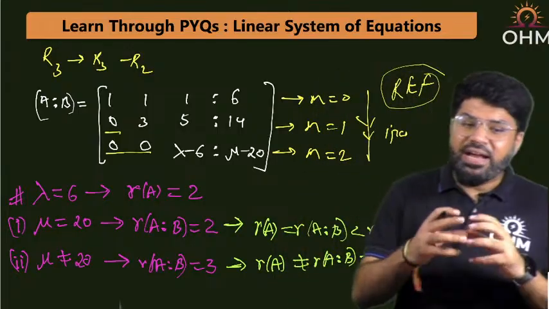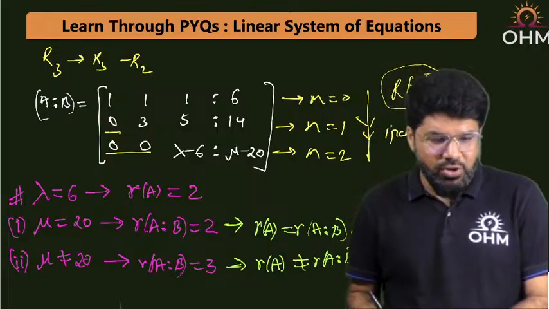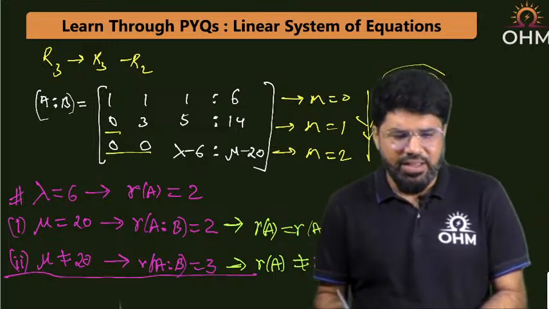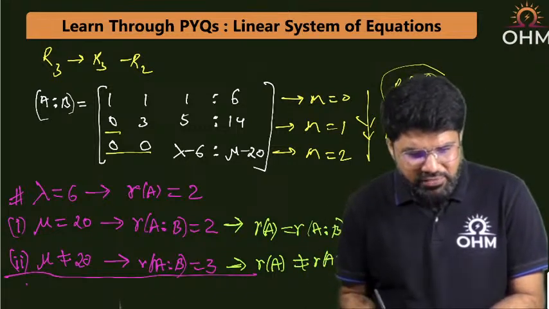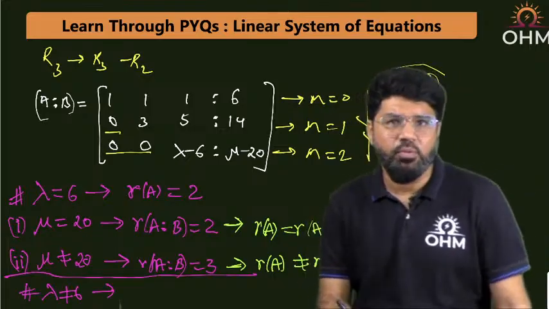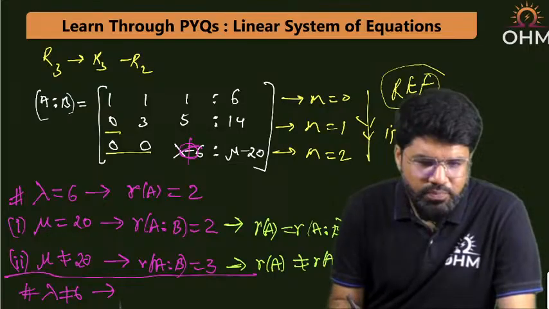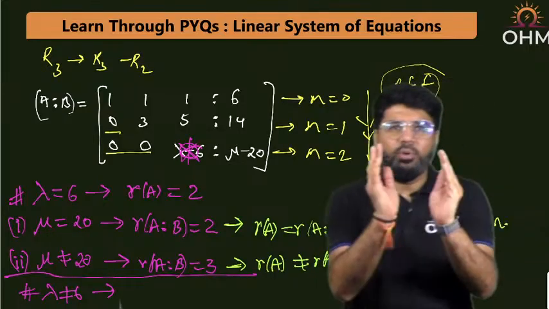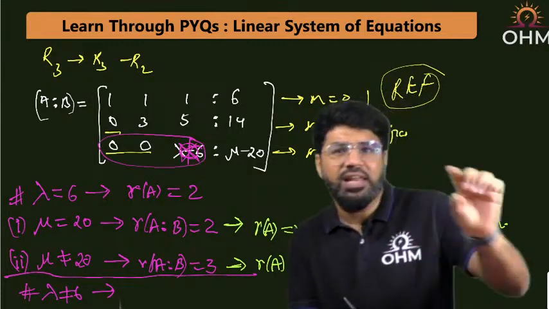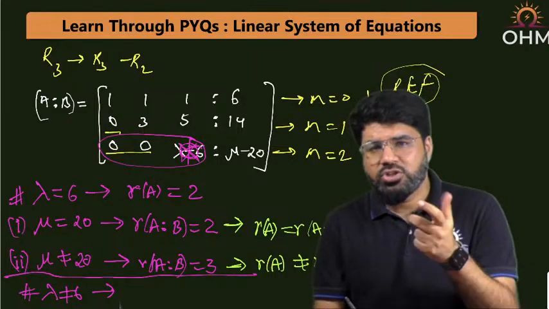But if lambda itself is not equal to 6, then what will happen? The next condition is lambda not equal to 6. What does this mean? Very, very important point. If lambda not equal to 6, you see here, this term is non-zero now. If this term is non-zero, what about the last row of A? I call a row a zero row only if all elements are 0. So if this element is non-zero, the last row of A is non-zero.